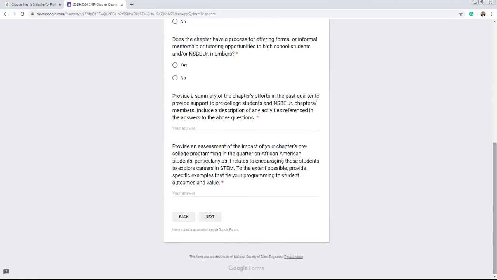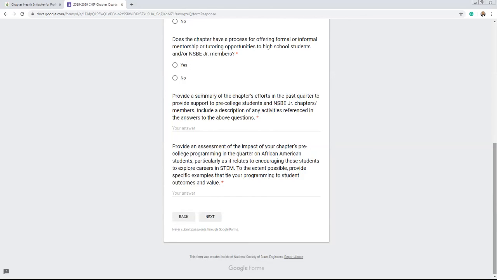Just to also clarify, we have an activity report where you're actually reporting your actual pre-college tactics, your actual activities that the chapter is performing. So if you're having an after-school program or you're having a Saturday program where people are attending, we want you to share that information on the activity report. But this is your quarterly high level. This is the big picture of what we're doing in this programmatic space. And it's great content information for us to be able to collect so that we can amplify your efforts and recognize you for your efforts in this space.